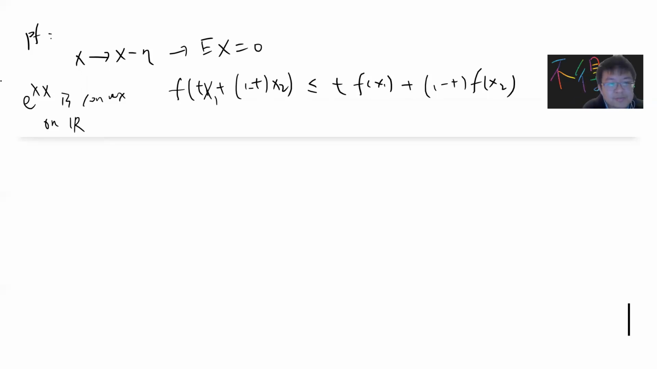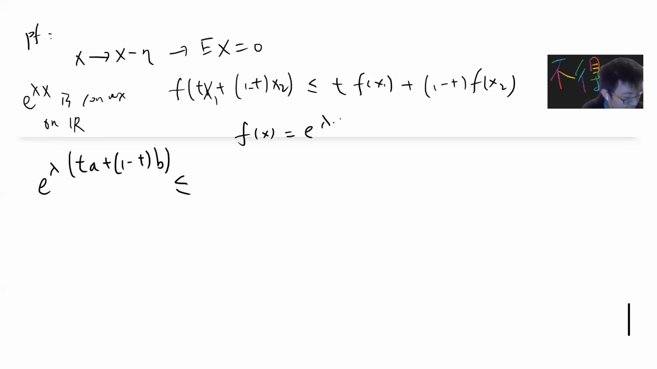Okay, yeah. Differentiating twice, you get some positive function, because lambda squared is always positive. Now you can easily check that lambda t a plus 1 minus t b is less than or equal to this. You just consider f of x to be exponential lambda x. You get t exponential lambda a plus 1 minus t exponential lambda b.